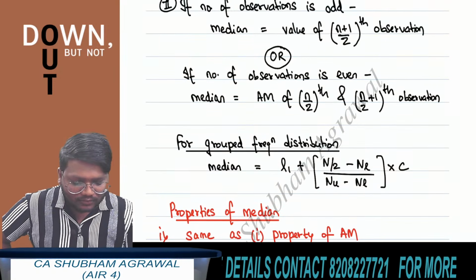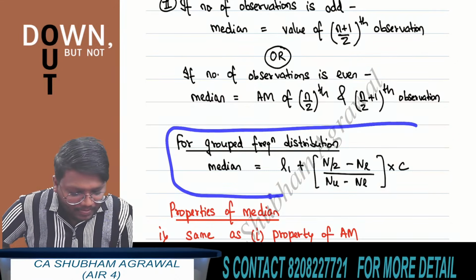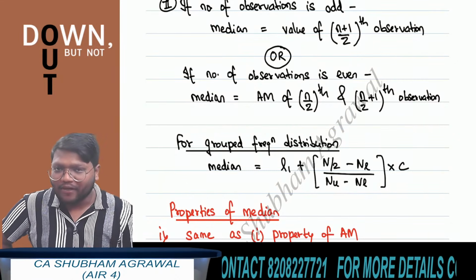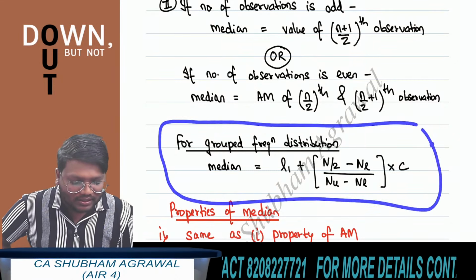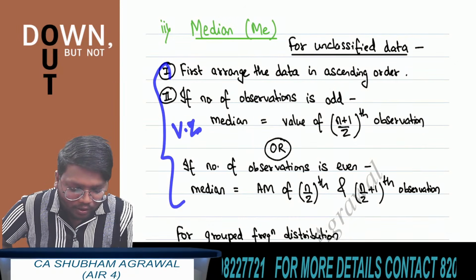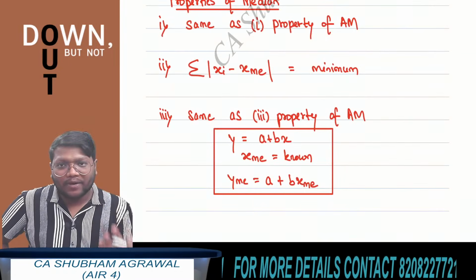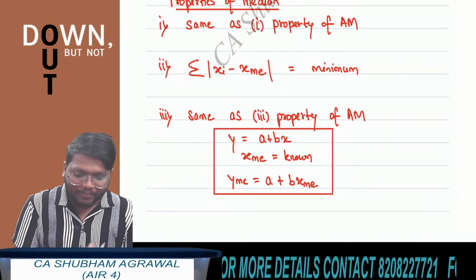This thing is not important. Even if you skip it at the time of revision, it is fine, because there is very little chance of this type of question being asked in the exam. But this next thing is very, very important. First I am taking the properties of the median, and then we will solve questions based on median.